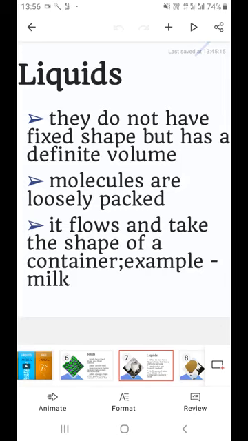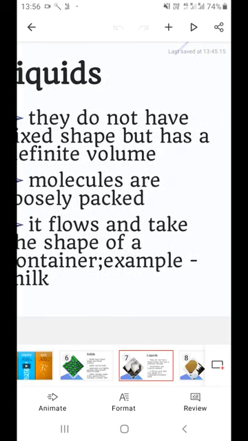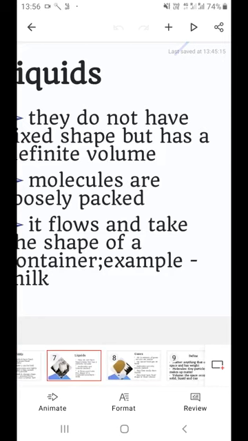We fill in the milk, but can we just overflow and then drink milk? It's not possible because the milk will spill. So you can have milk in a glass and it has a volume, and that's the reason it defines that liquids do not have a fixed shape but have a definite volume, but take the shape of the container and flow easily. That was liquid.